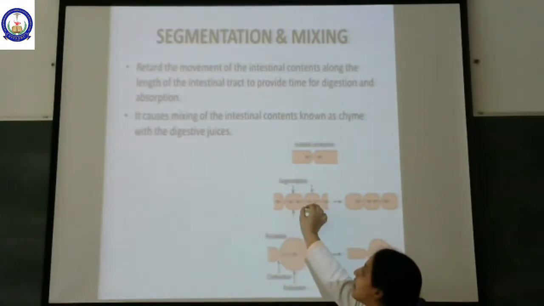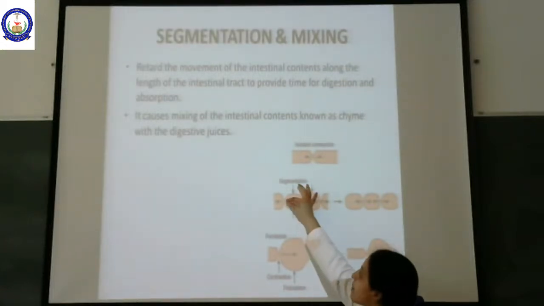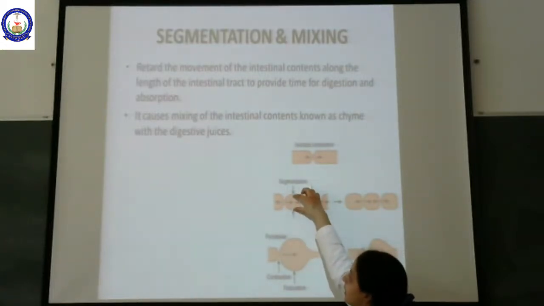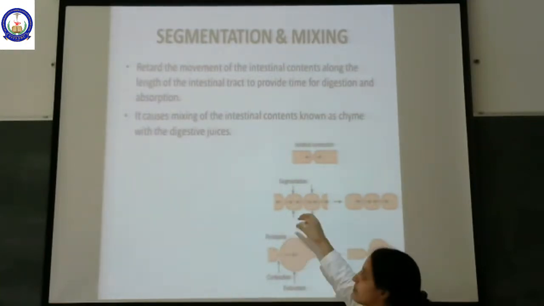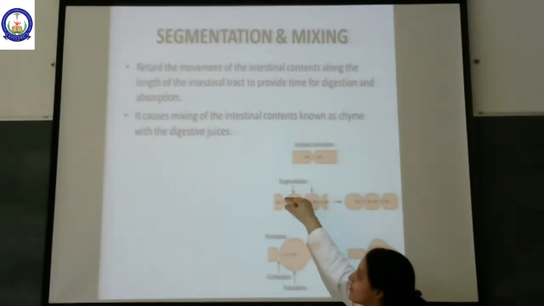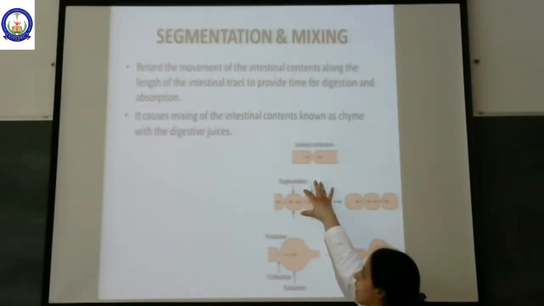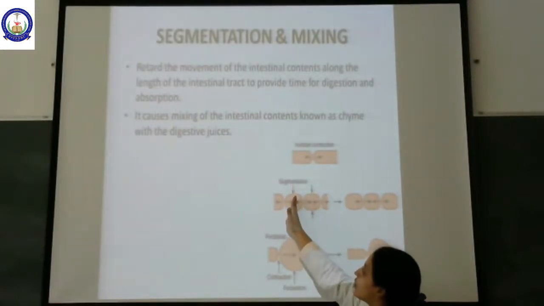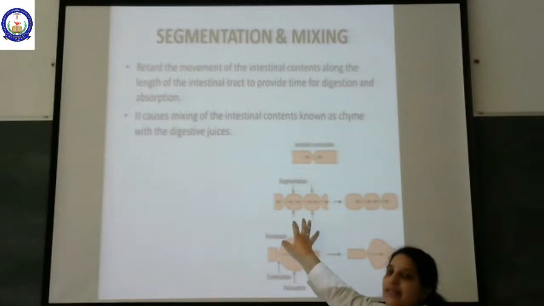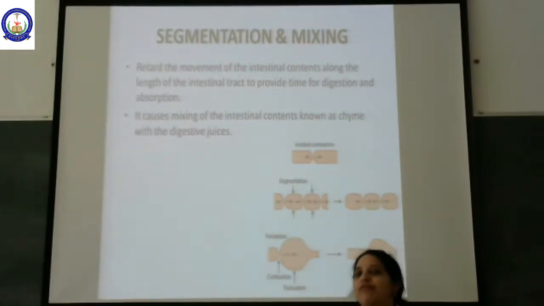Then, at the next moment, this part is going to relax, whereas the middle of this part is going to contract. So now it becomes like this. The part of the intestine or the stomach which had contracted will now relax. The other part will contract. So the food which was here will now break down to form two different structures. Like this, it helps in breaking down the food products into smaller pieces, and also helps in mixing of the substance with the juice.